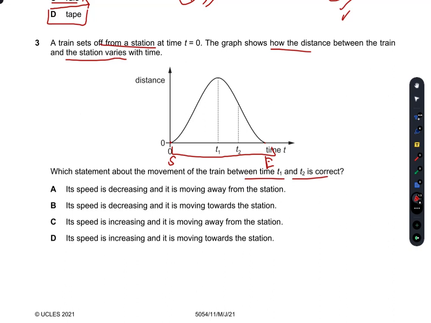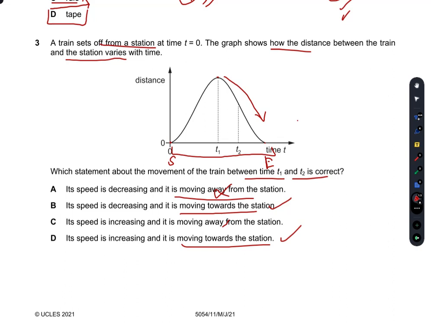So first of all, we figure out if it is moving towards the station or away from the station. Now the distance of the train from the station increases till there, and then it starts to decrease here. So it is moving towards the station, not away. Furthermore, between T1 and T2, it is moving towards the station. So A and C are incorrect.